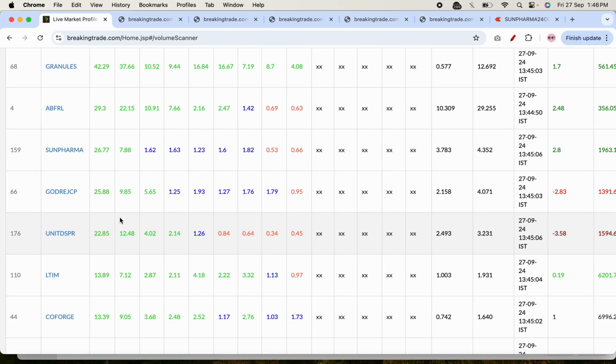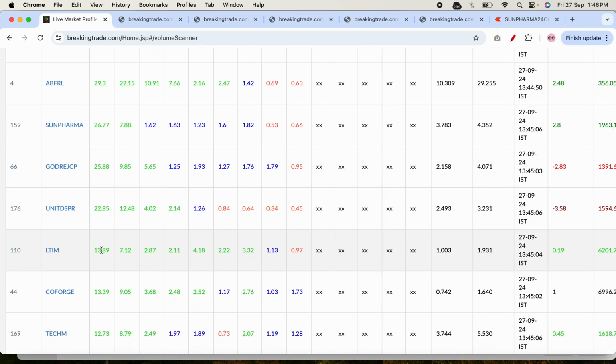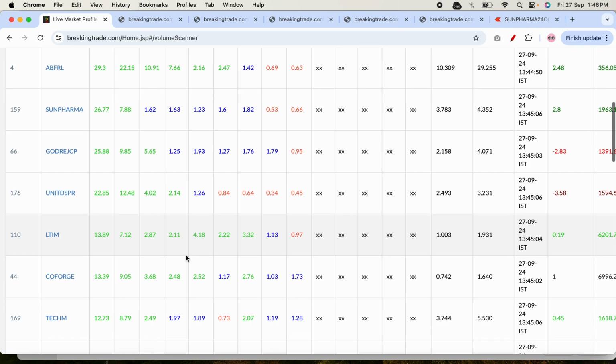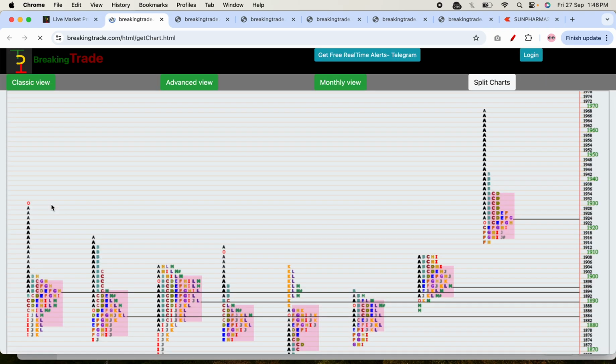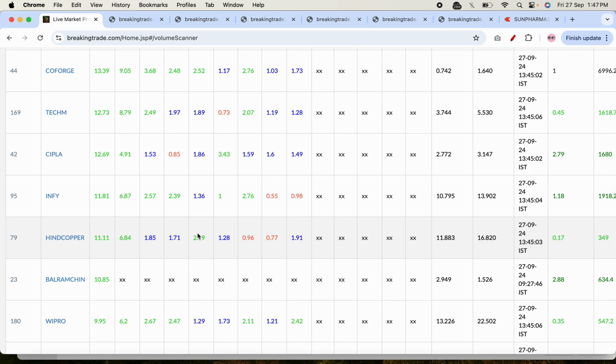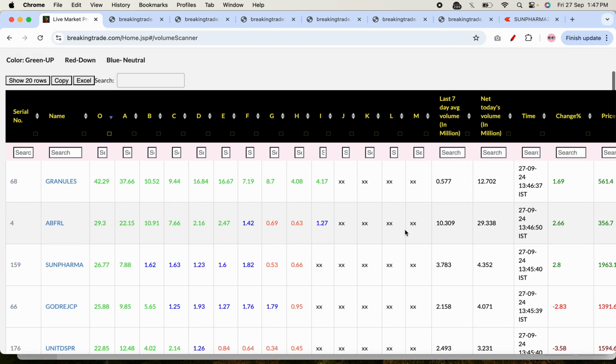If the IB is too large compared to the average, then there is a larger possibility that the stock may be moving in that particular range only, and later on at the end of the day it may break it or it may not. And if the IB is not too large, then the stock can have one directional movement, that is, it can have a trending day. If I open Infy here, similarly you can see in Infy it rose in the A period, now it is moving into this A to B period and it has broken the IB now. So this is how you can use this volume scanner.